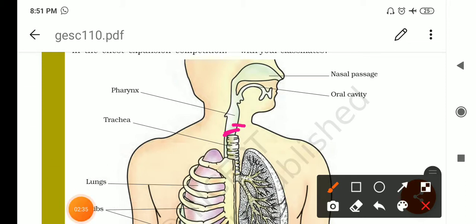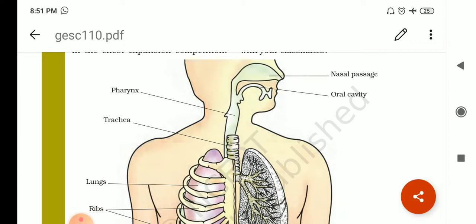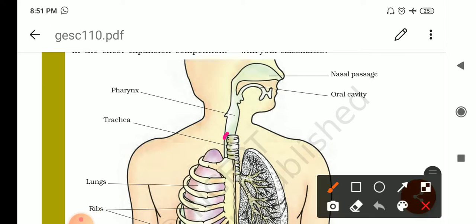This portion, the opening of the trachea, is called glottis, and this flap-like structure over it, which guards the opening and closing of the trachea, is called epiglottis.